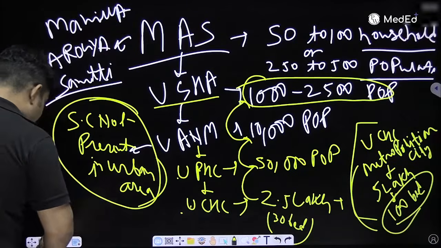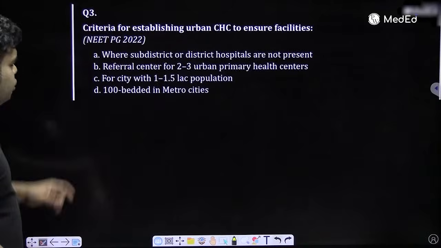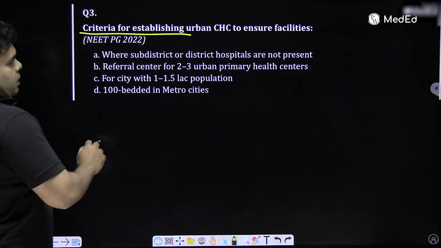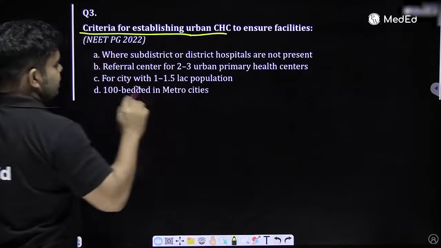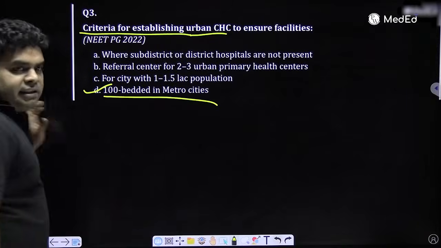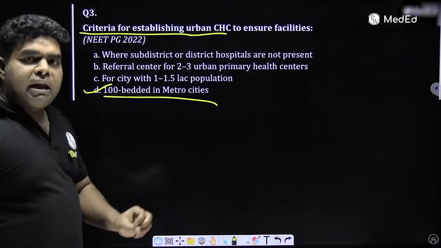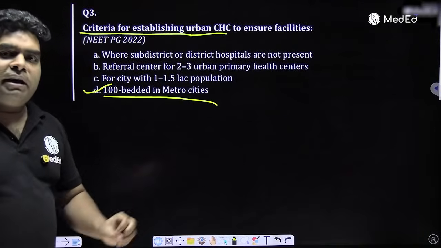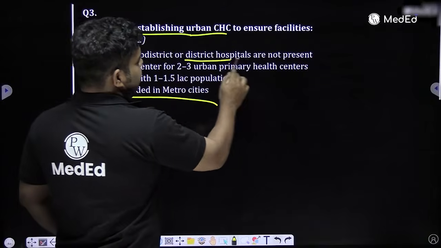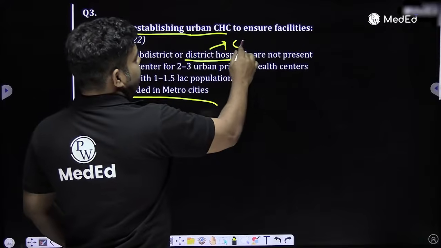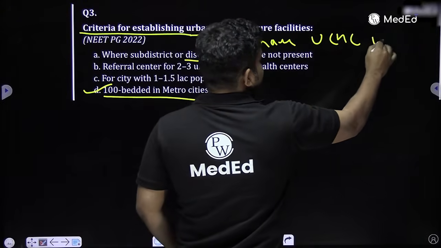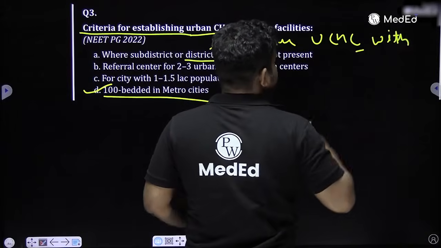In very recent exams, they are asking a lot of questions from here. So when you come to this question, they are asking which is correct for urban CHC. We just read that in a metropolitan city, it should be 100 bed. This is correct. Can we open urban CHC in a district hospital or medical college? The answer is yes. A district hospital or medical college can have an urban CHC,